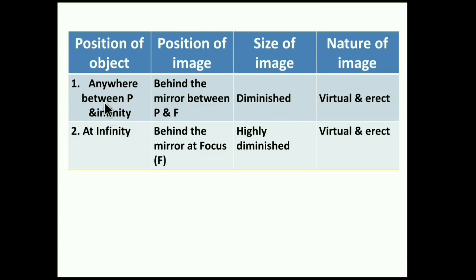Some information again: position of the object, position of the image, size of the image, and nature of the image. First, if you place the object anywhere between P and infinity, the position of the image is behind the mirror between P and F, the size of the image is diminished, and the nature of the image is virtual and erect. Second, if you place the object at infinity, the position of the image is behind the mirror at focus, the size of the image is highly diminished, and the nature of the image is virtual and erect.